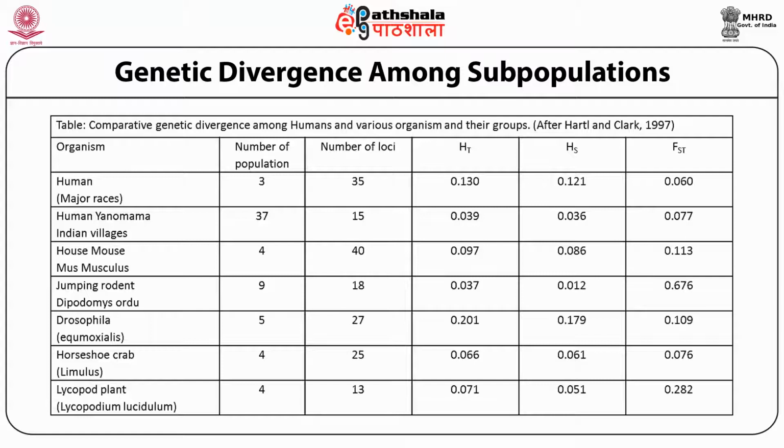This result implies that 92.3% of the total genetic variation is found within any single village.